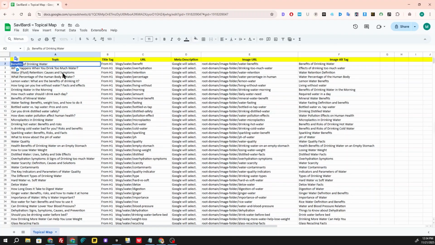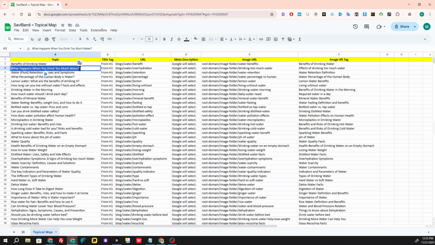Here, first we talk about the benefits of drinking water. Then we talk about what happens when you drink too much water. Now, in that case, we have the specific entity, that is water, but we did not have an explicit attribute. Why? Here we have the implied attribute, that is the amount of water. What happens when you drink too much water? That means we have the specific amount of water.